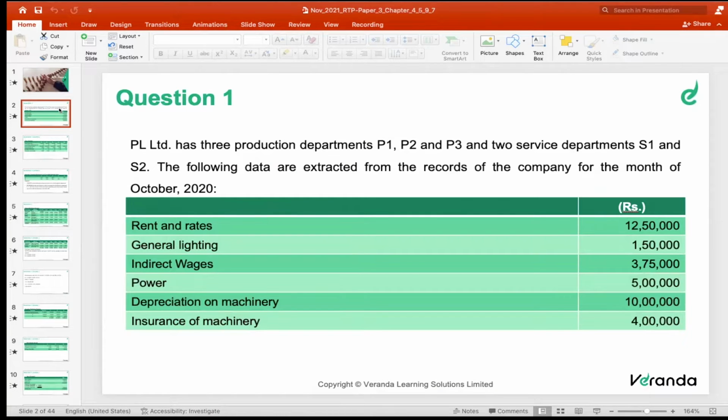Overhead topic. Kirtana, kindly read question number 1. Hope you are strong in the basic concepts of material and labor. Am I right? We are proceeding with overhead.